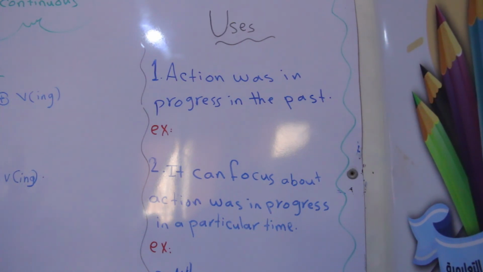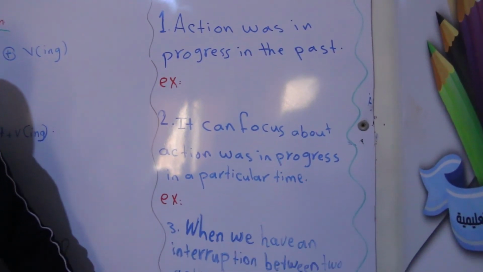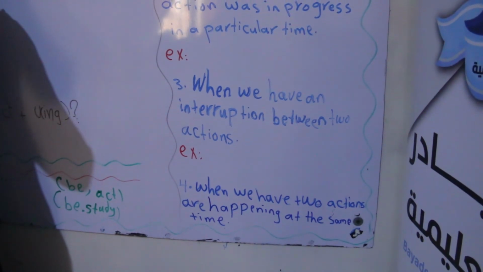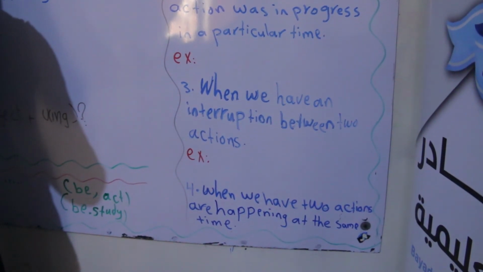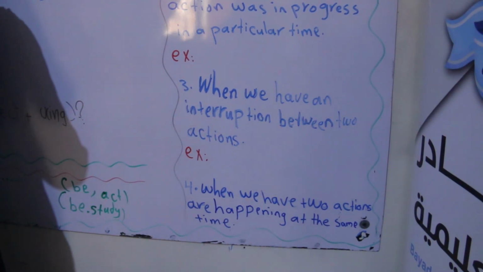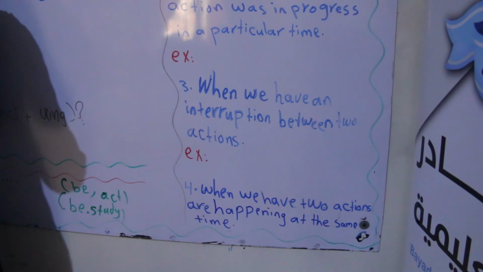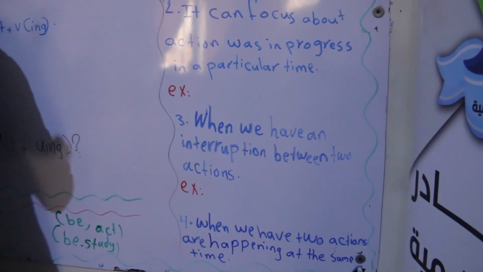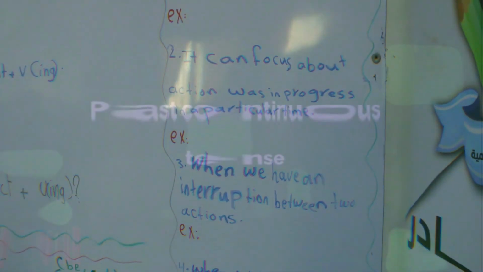Here we have two actions. The first one, the long one, is in past continuous. The second one should be in past simple. Finally, when we have two actions happening at the same time. Now we are learning English. While we were learning English, the girls in the other class were learning history. Here we have two actions happening at the same time.